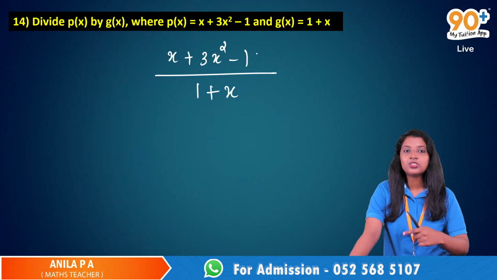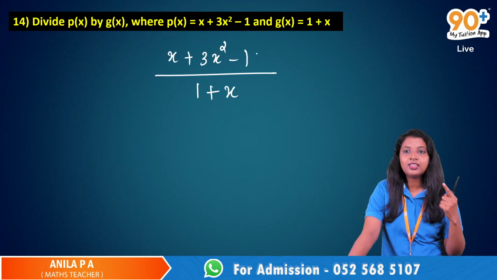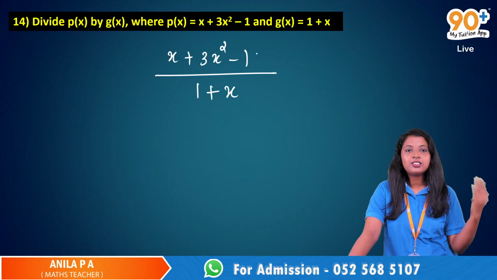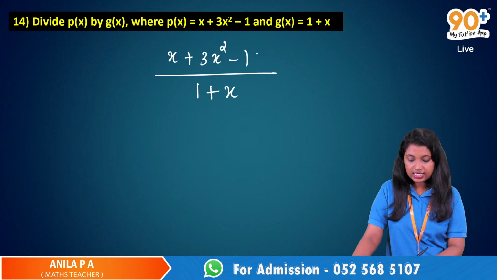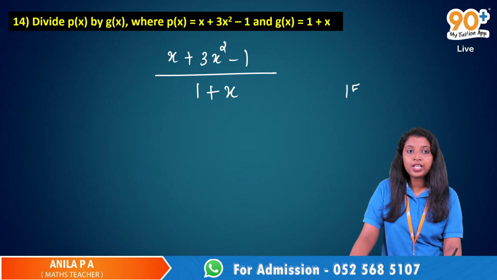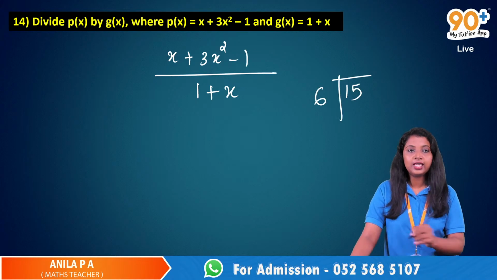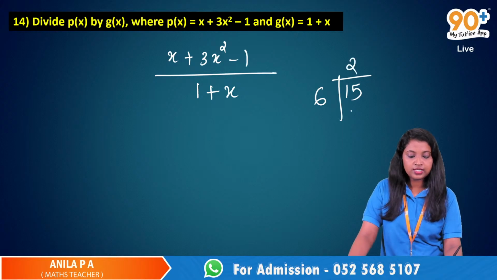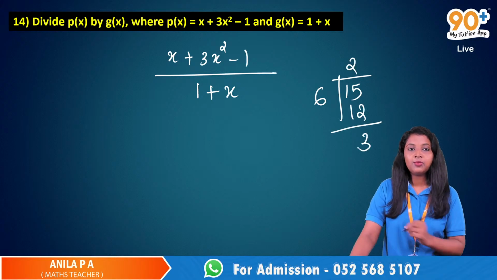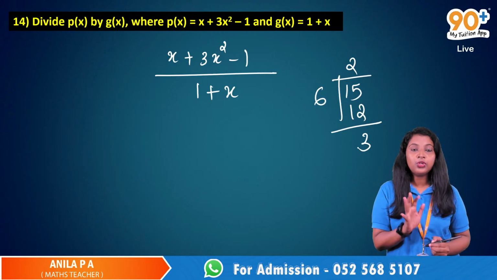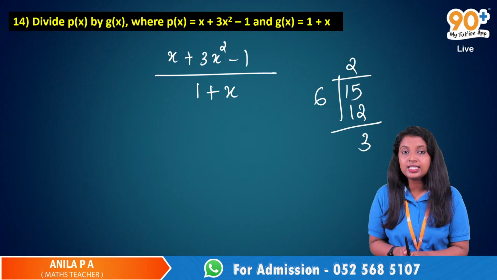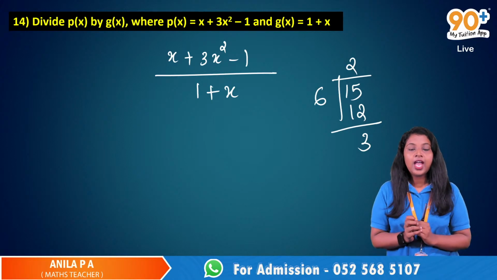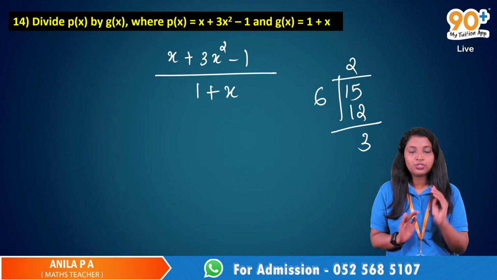In the previous question also, one person, I think it was Sanjit, solved that problem using the long division method. Just like we divide 15 by 6, we do division. 2 sixes are 12, so we will get the remainder 3. We can also extend this process to polynomials, and we can find the answer. And we have 6 steps to follow.